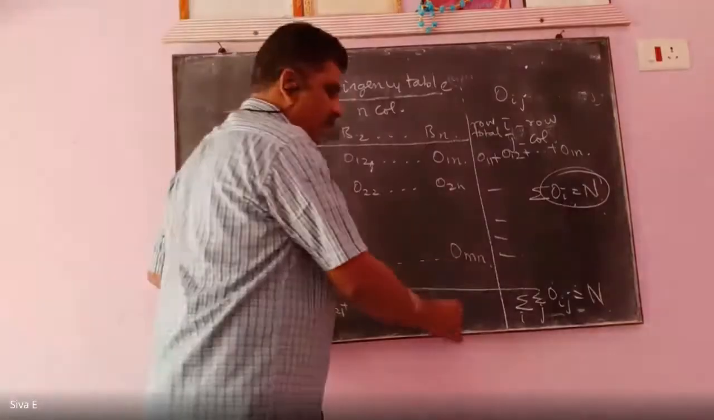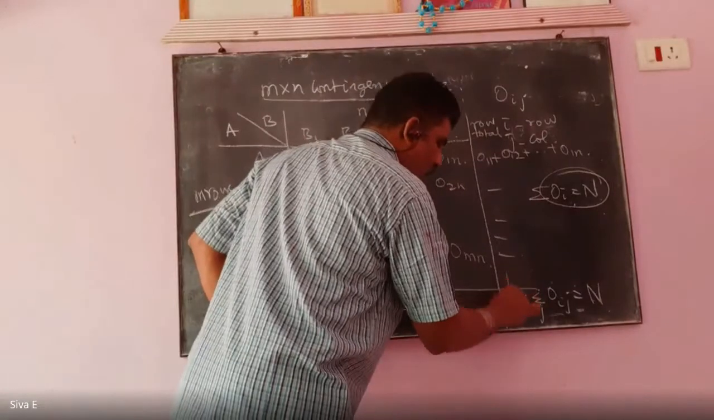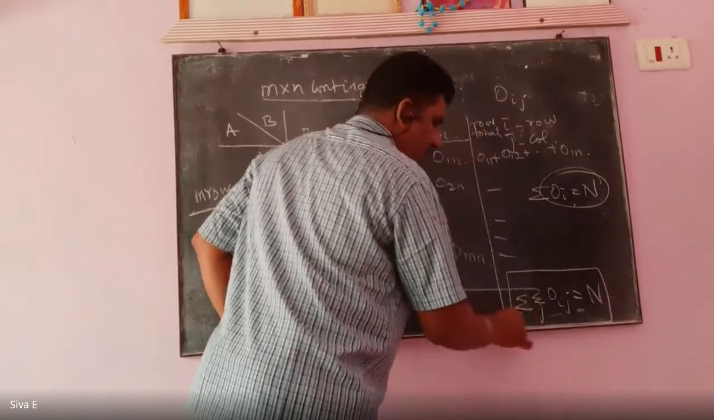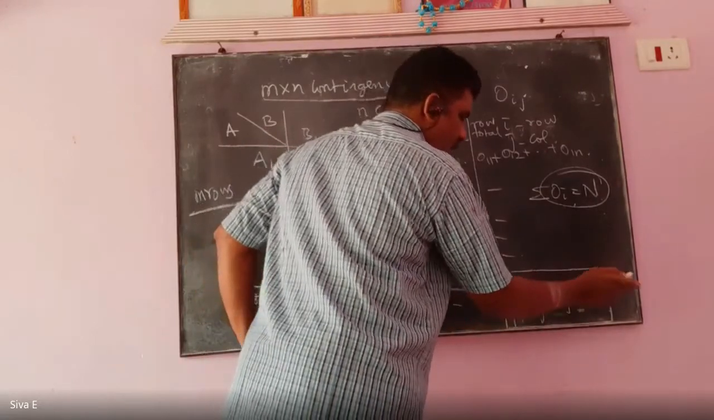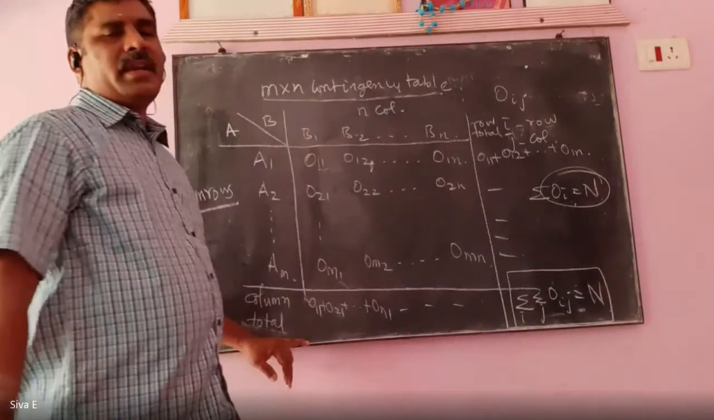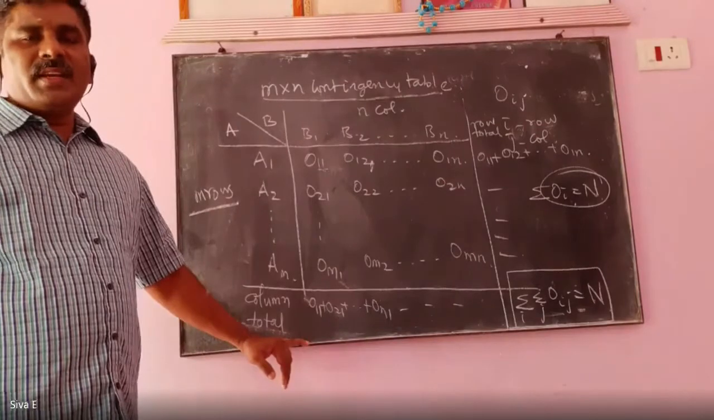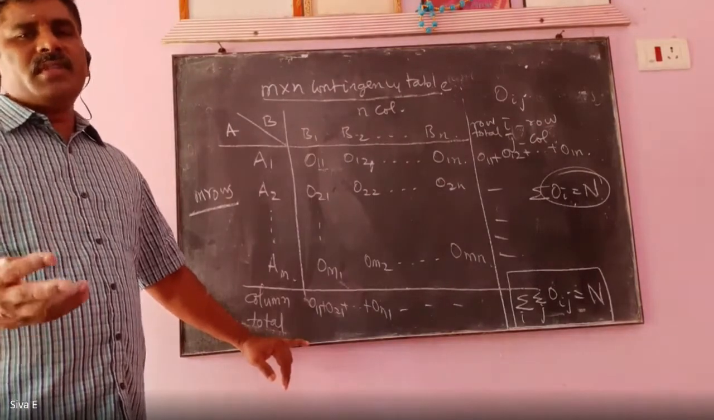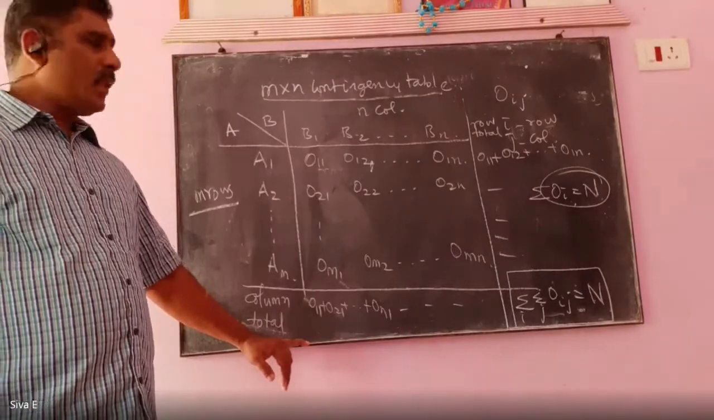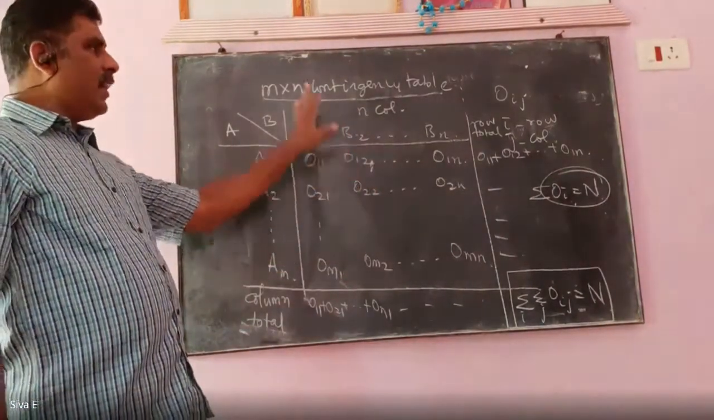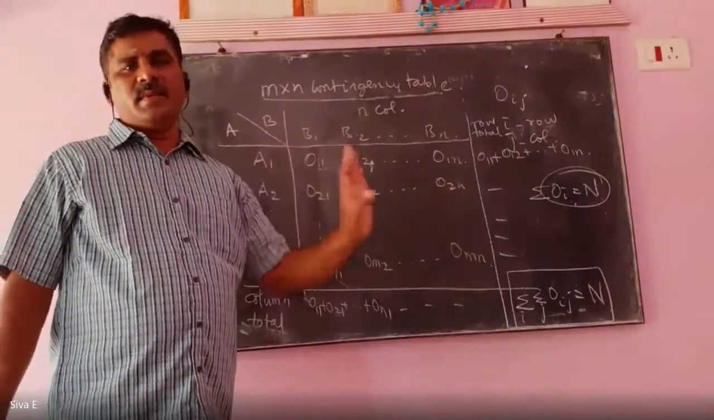But in the independence of attributes, we have divided into two characters. That's why we are writing two summations: summation of i, summation of j, Oij equal to capital N. So what is capital N here? The total number of frequency. So this table is called the M by N contingency table.